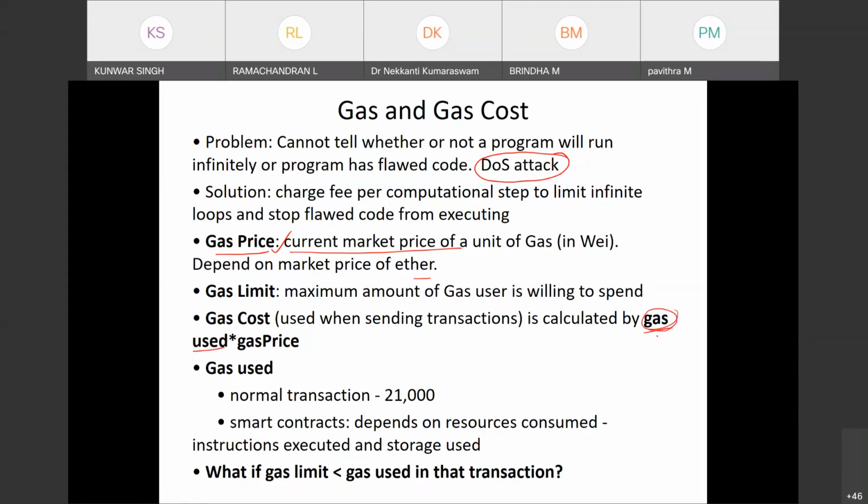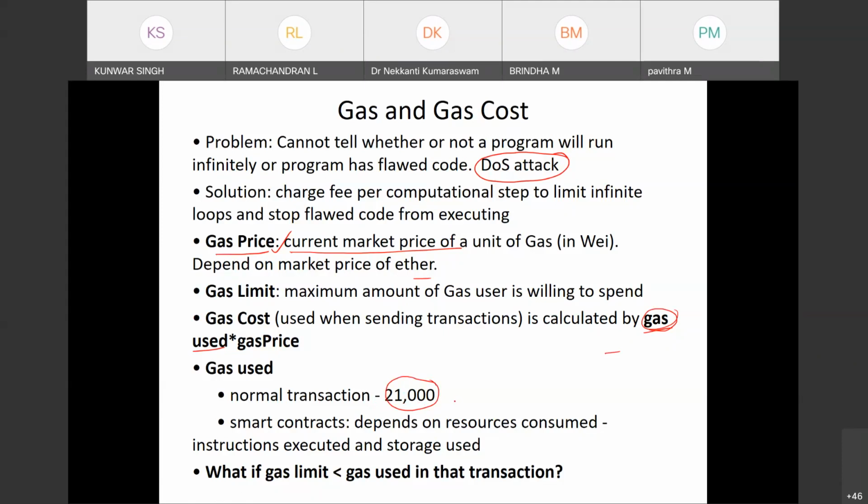So what is the gas cost, given the gas used? Let's say a normal transaction requires generally 21,000 gas.